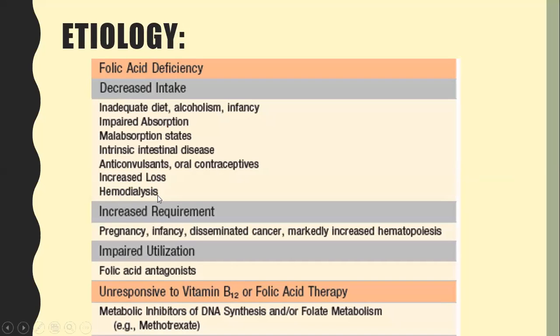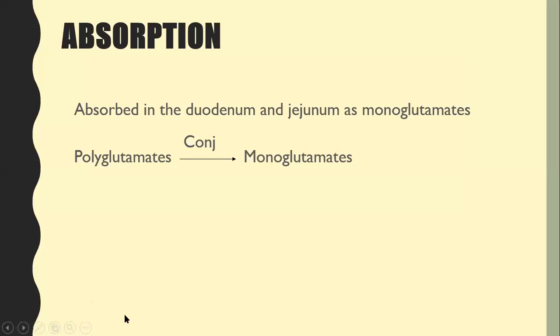Increased loss or hemodialysis leads to folic acid deficiency. Increased requirements of folic acid are present in pregnancy, infancy, disseminated cancer, and markedly increased hematopoiesis. Impaired utilization occurs if folic acid antagonists are present, and it is unresponsive to vitamin B12 or folic acid therapy in patients taking methotrexate, an anti-cancer drug.